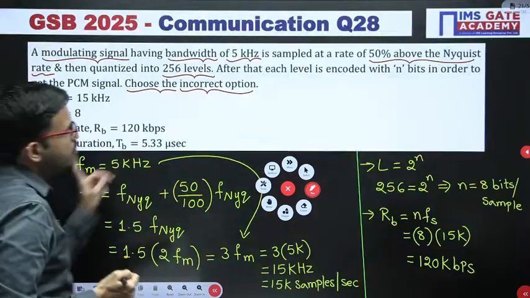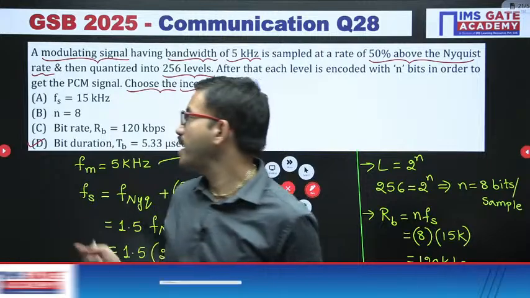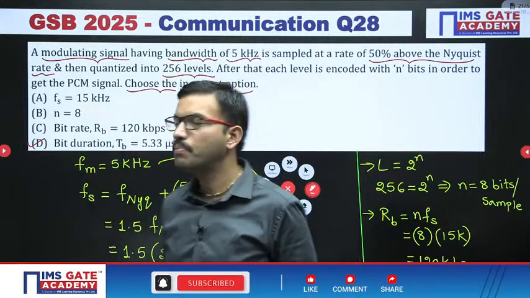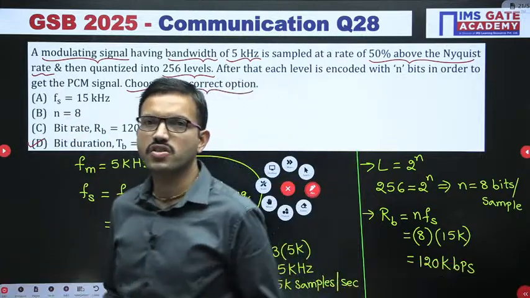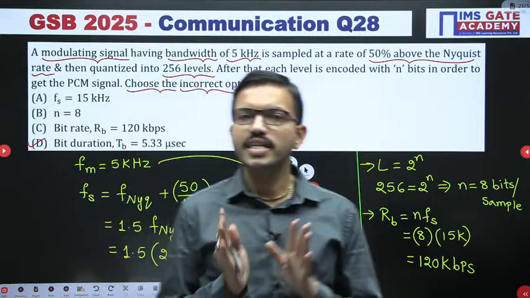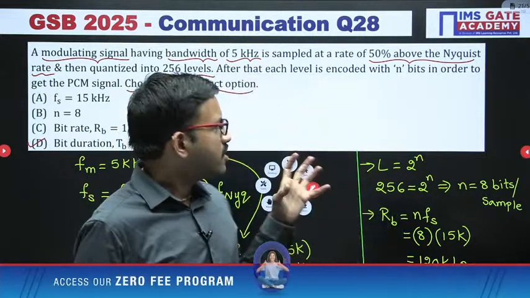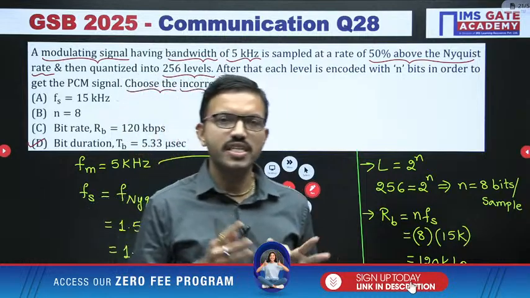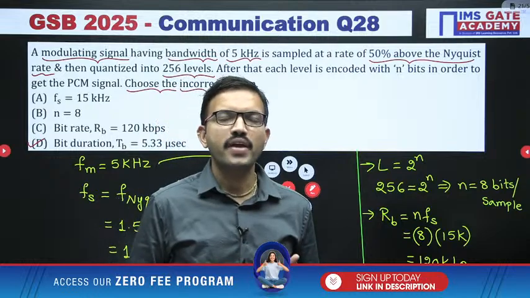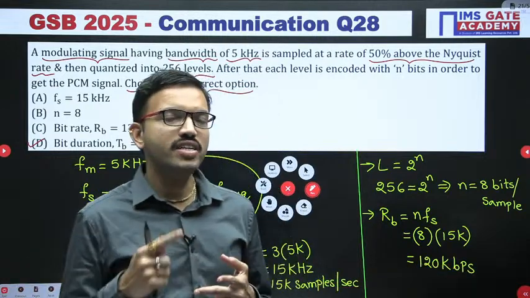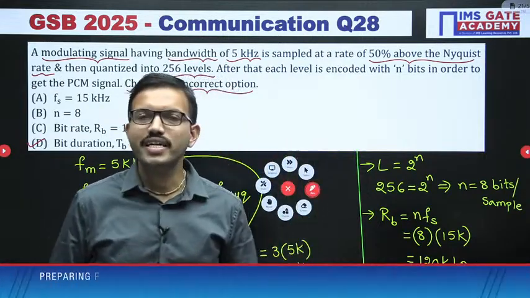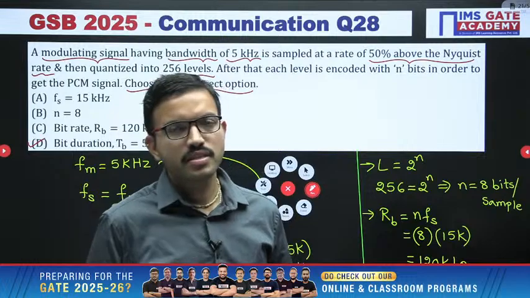Suppose the same question is an MSQ and you are supposed to choose the correct option or options, then whatever you people have mentioned, A, B, C, those are correct choices. In this way you can get the idea regarding MCQ or MSQ. I hope whatever questions we are discussing in our sessions, with the help of these questions you are getting to know the concept, the method of solving, and even the variety of questions, in which model or in which way you can get the pattern in the GATE exam.